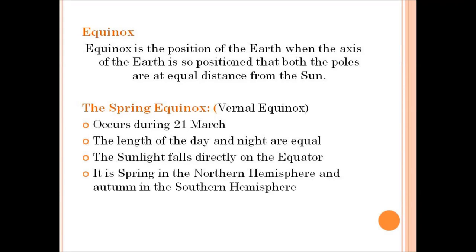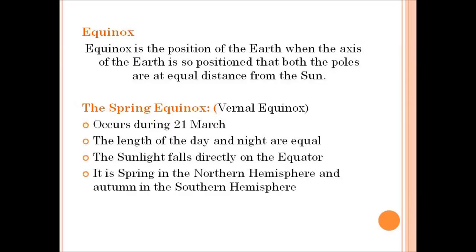At this position, neither of the poles is tilted towards the sun. So both the poles are not tilted towards the sun. Therefore, the whole of the earth experiences equal day and equal night. This phenomenon is called as equinox.